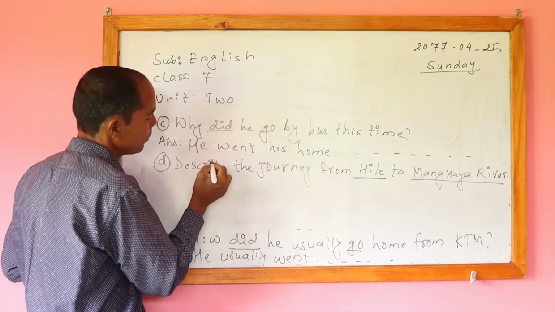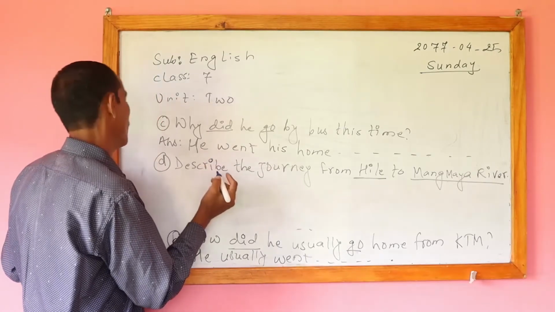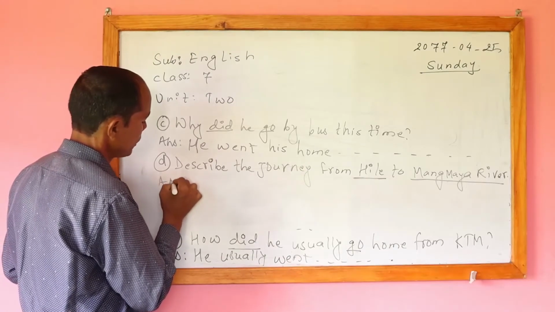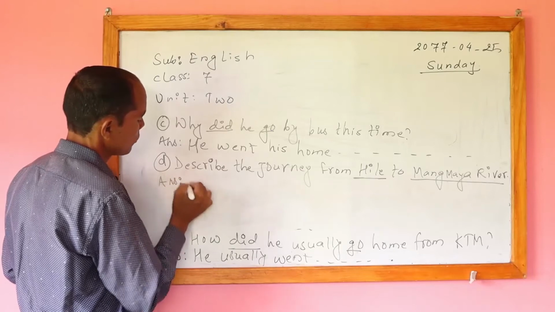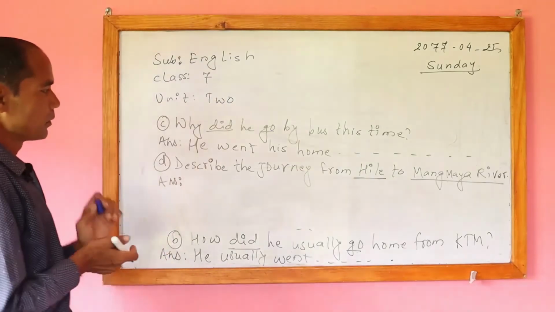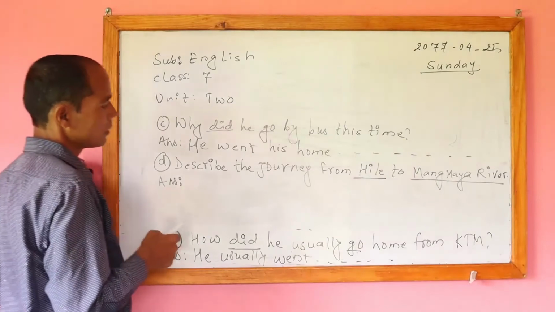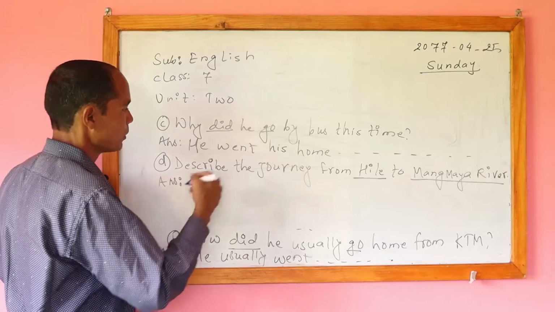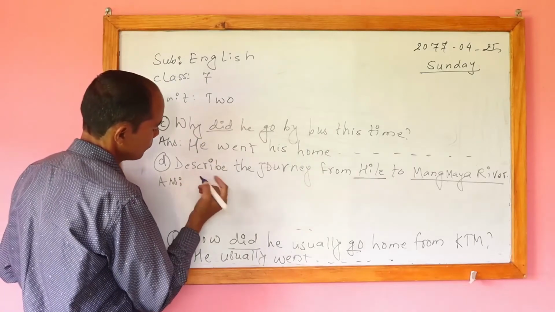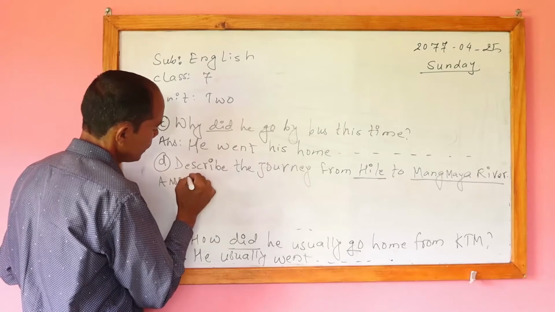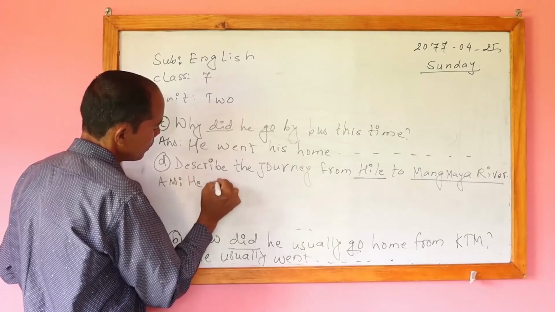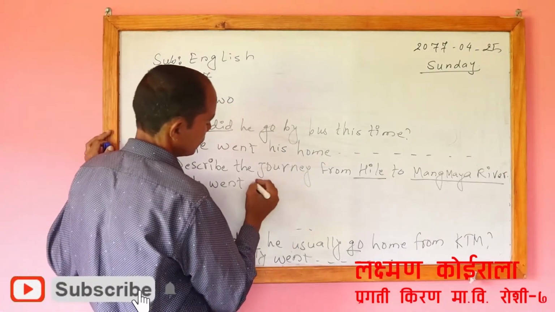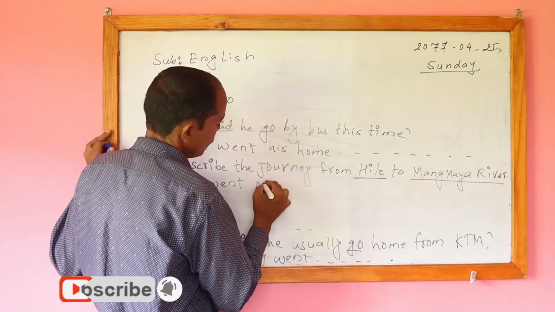It means he went on foot, because there is no vehicle, there is no place for an aeroplane too. So here we can write the journey from Hile to Mangmaya river, if we start this way, no matter, or he went on foot.